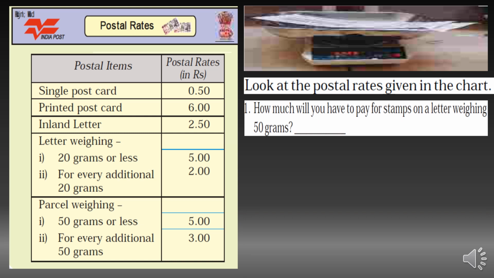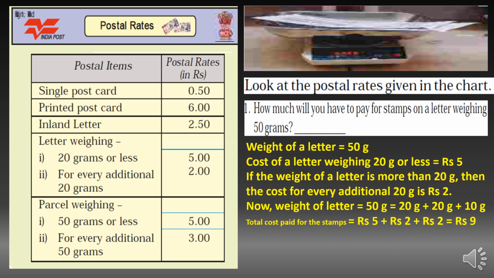See, here some old postal rates are given, right? So look at the postal rates given in the chart. How much will you have to pay for stamps on a letter weighing 50 grams? So here you can see a letter weighing 20 grams or less is ₹5. So the weight of the letter is 50 gram. The cost of a letter weighing 20 gram or less is ₹5.